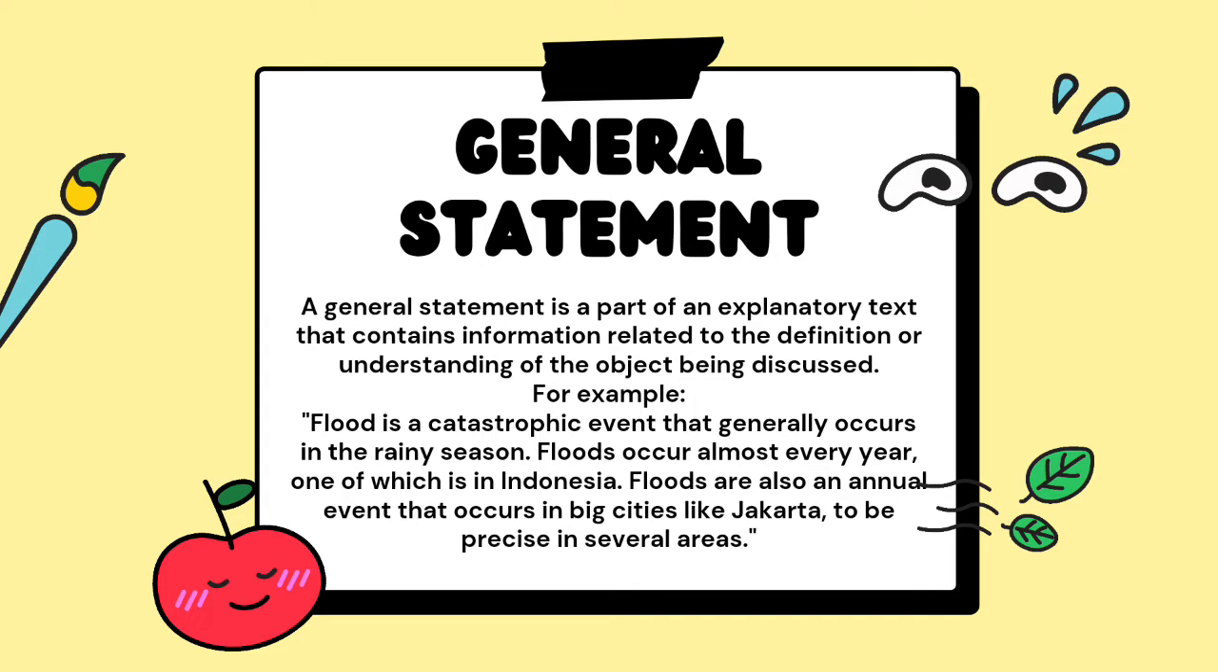A general statement is a part of an explanatory text that contains information related to the definition or understanding of the object being discussed. For example, flood is a catastrophic event that generally occurs in the rainy season. Floods occur almost every year, one of which is in Indonesia. Floods are also an annual event that occurs in big cities like Jakarta. To be precise, in several areas.